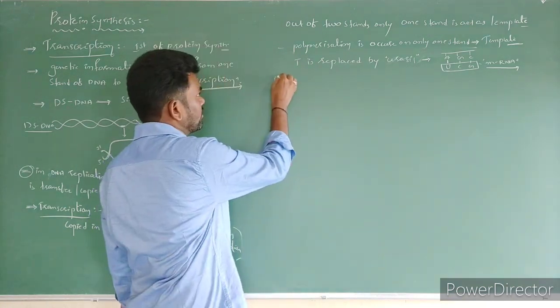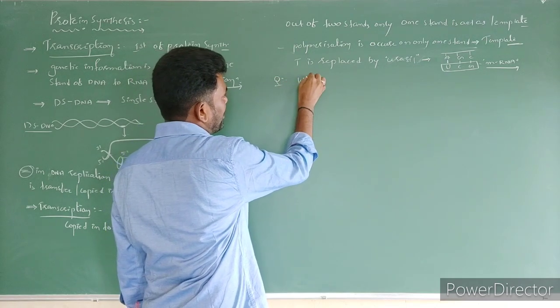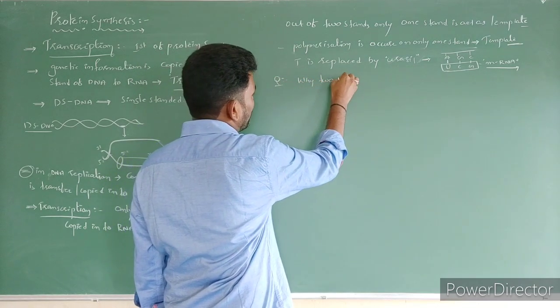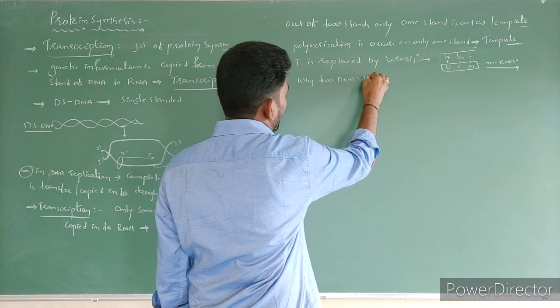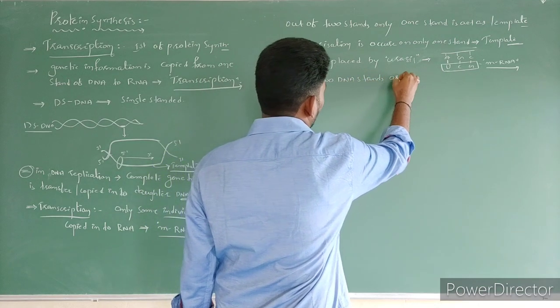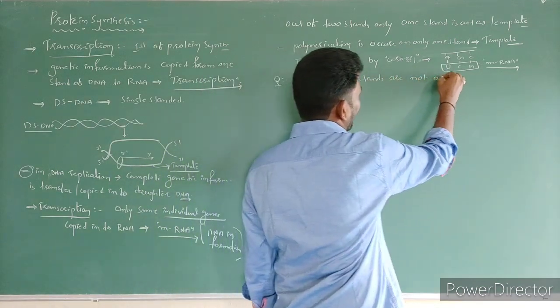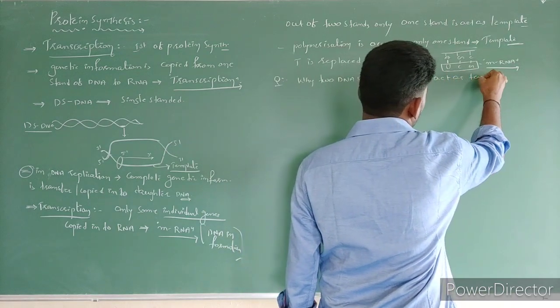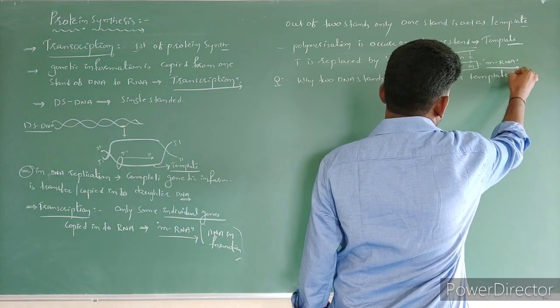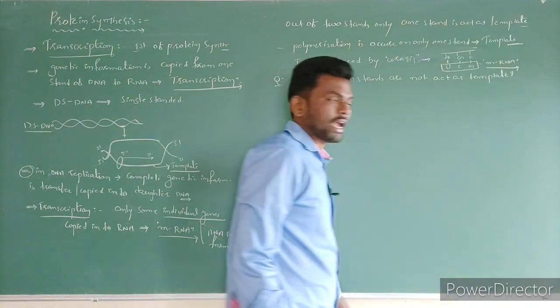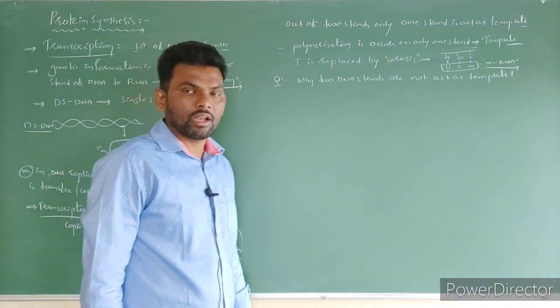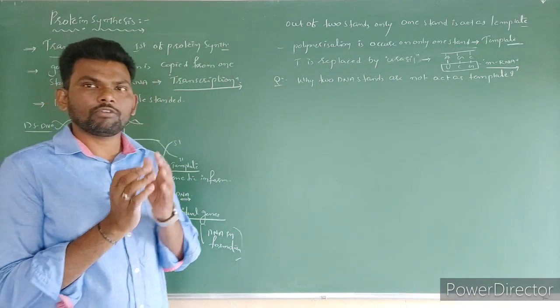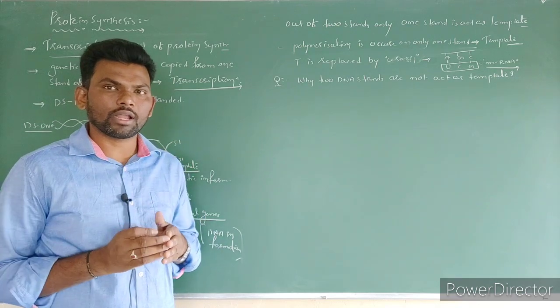The question is, why do two DNA strands not act as templates? Let's see first. If two DNA strands act as a template, what happens?